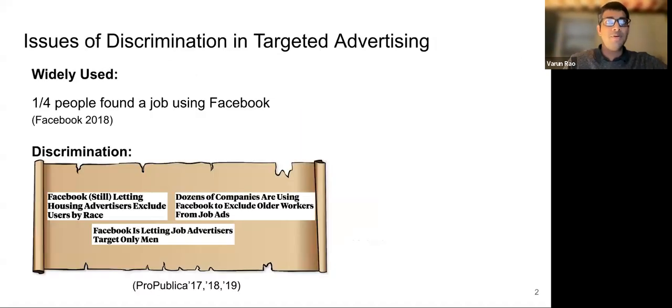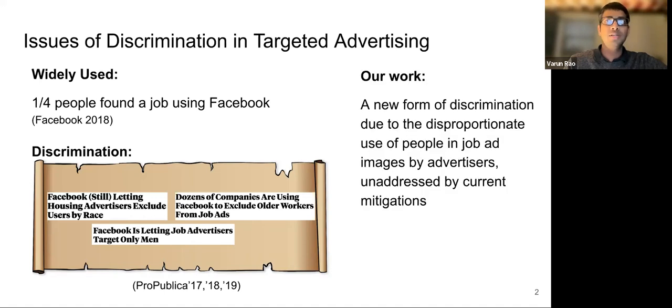Targeted advertising platforms are widely used by job advertisers, and Facebook enjoys a significant market share. A study by Facebook in 2018 found that 1 in 4 people in the US searched for or found a job using Facebook's platform. However, issues of discrimination due to advertising have surfaced and received widespread attention in recent years. In our work, we define a new form of discrimination due to the disproportionate use of people in job ad images by advertisers, which is unaddressed by current mitigations.